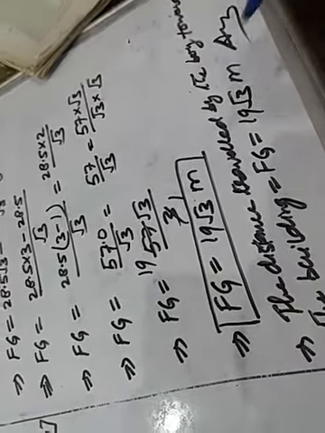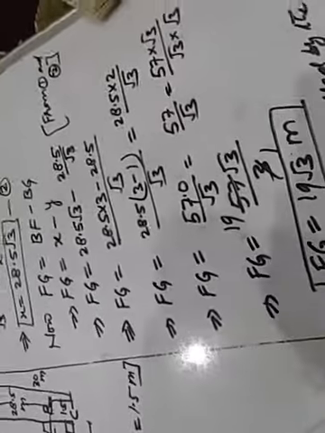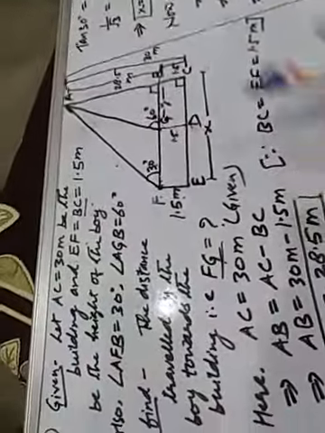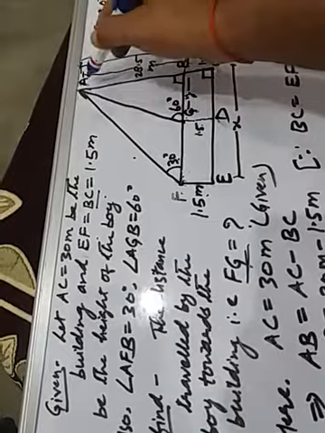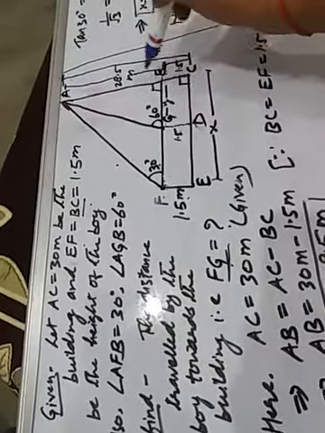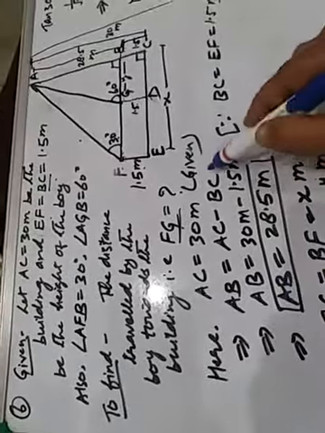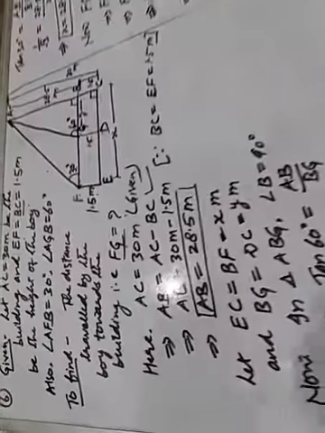That is your answer. Okay children, so this was a big question and this is very much important. I tell you, it is most often asked in your examination. Clear? And I hope this is not at all difficult here. See, your figure is very much important here. If you have found the value of AB correctly, that is AB equal to AC minus BC. Here this step is very much important. AB equal to AC minus BC. Clear? Then you can solve it very nicely.